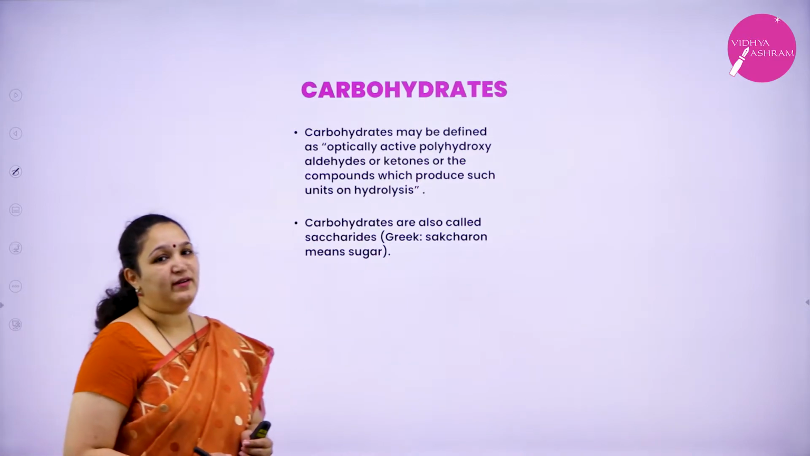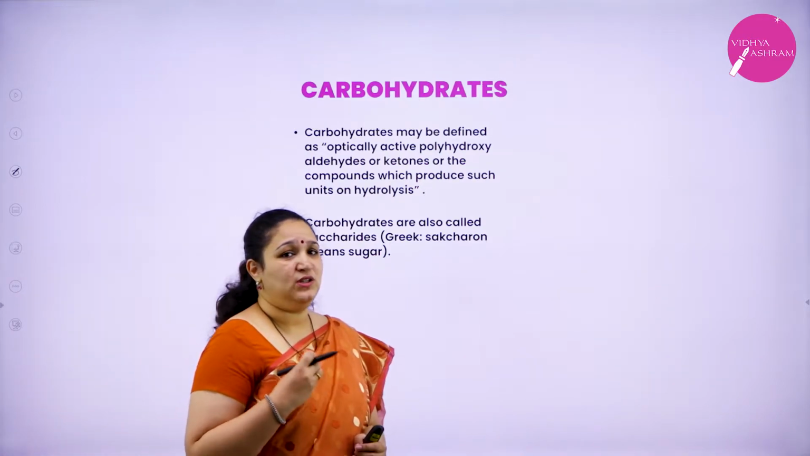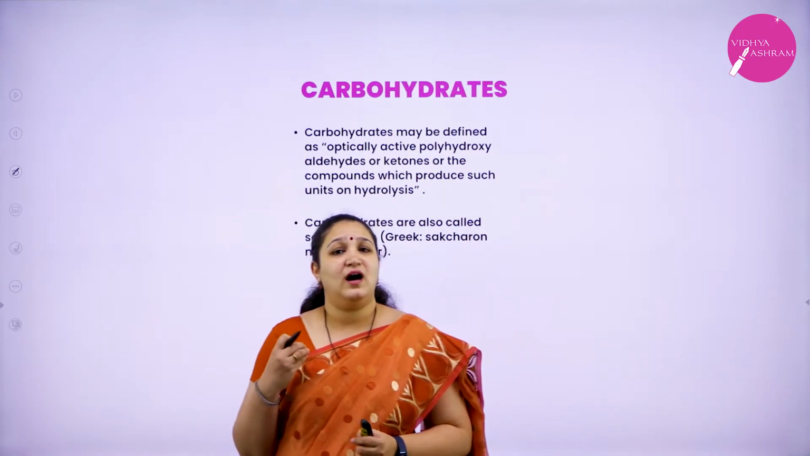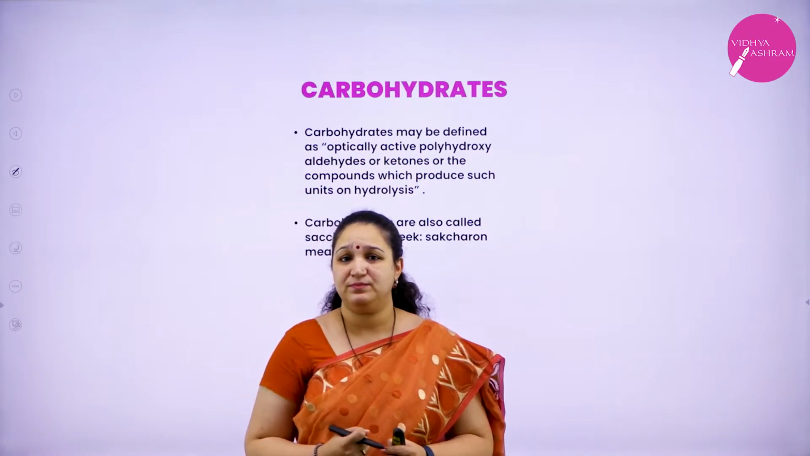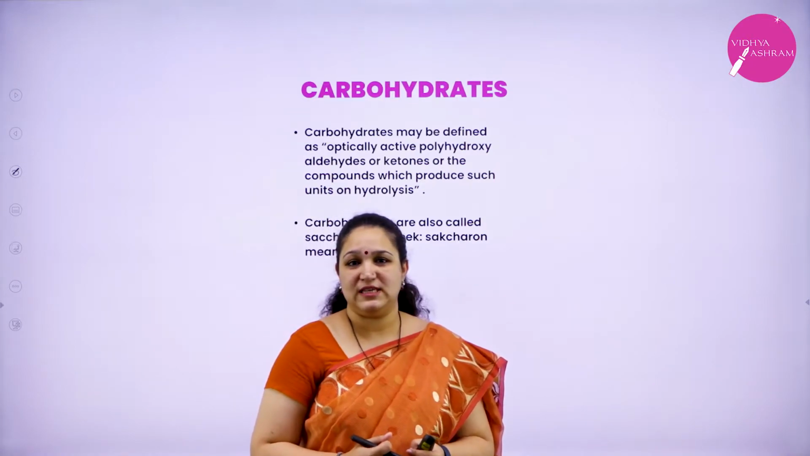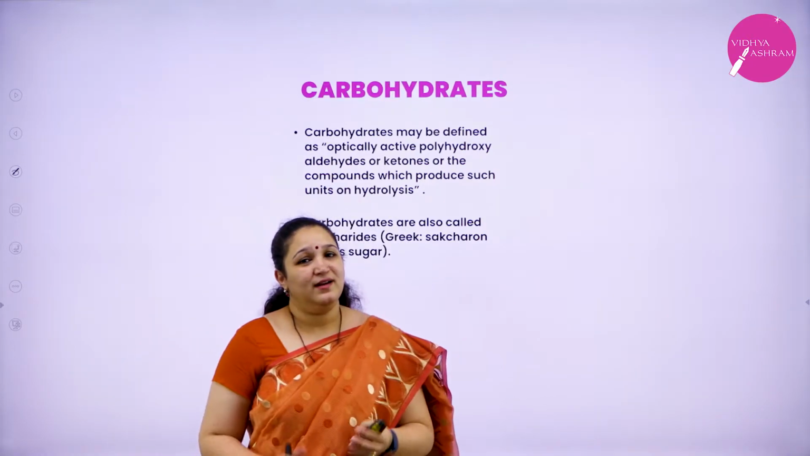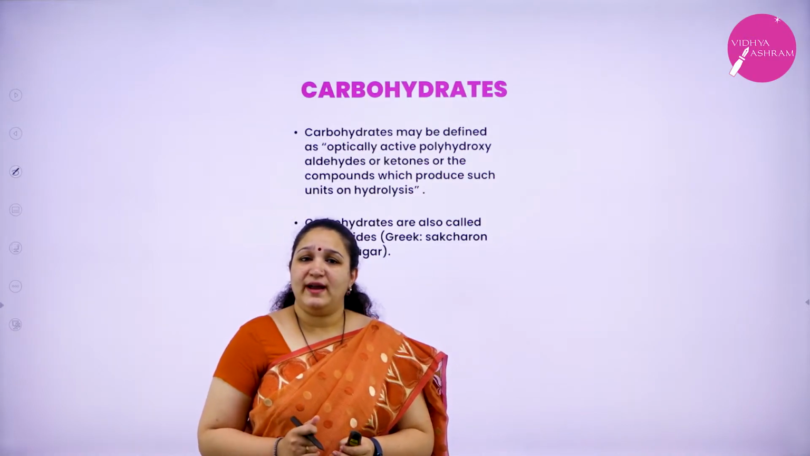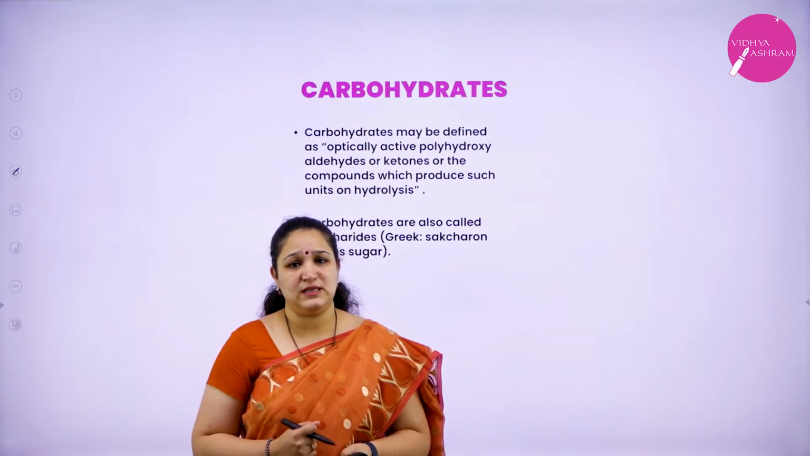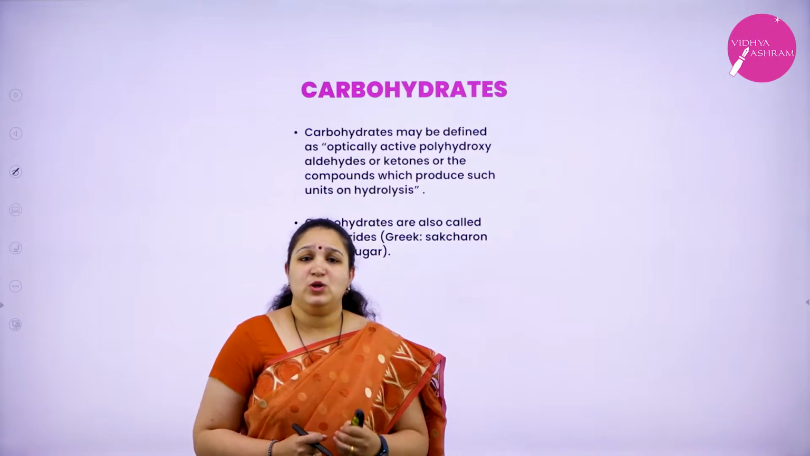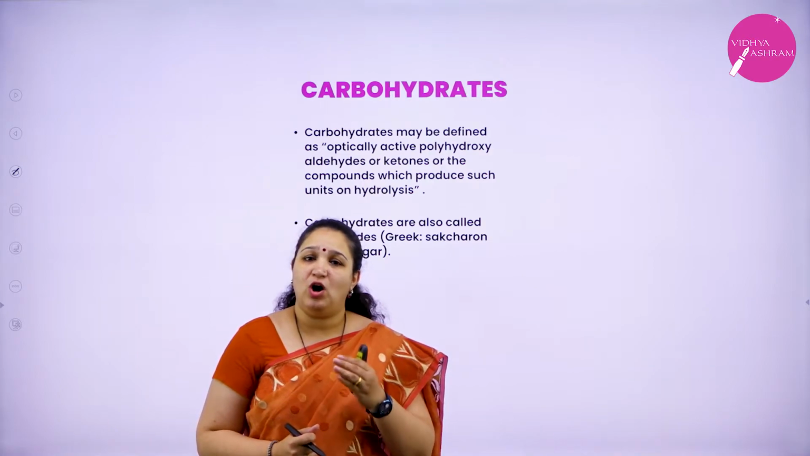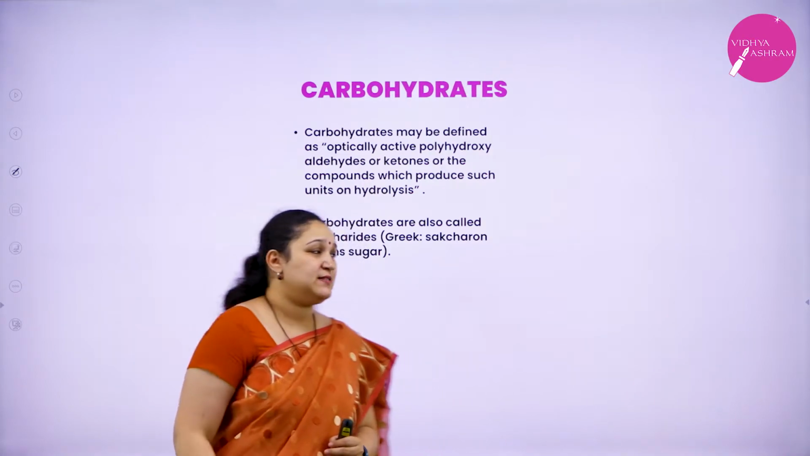What are carbohydrates? It is the most essential component of food. The carbohydrates are produced by plants in the process of photosynthesis. Correct? Carbohydrates are produced by plants in the process of photosynthesis. These are molecules which contain carbon, hydrogen and oxygen. The definition of carbohydrates goes like this.